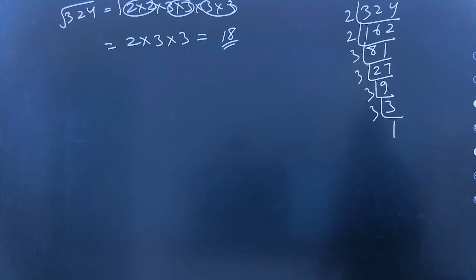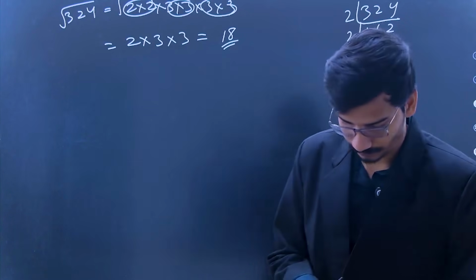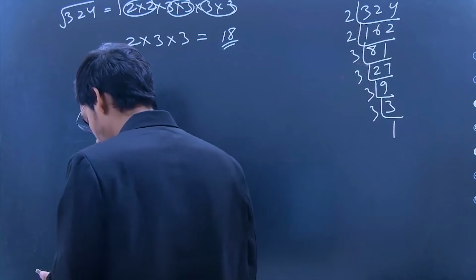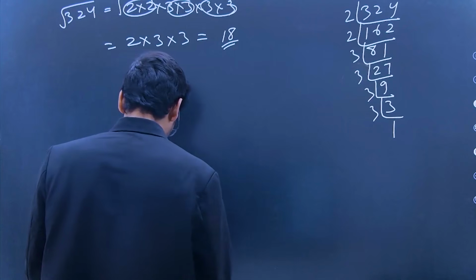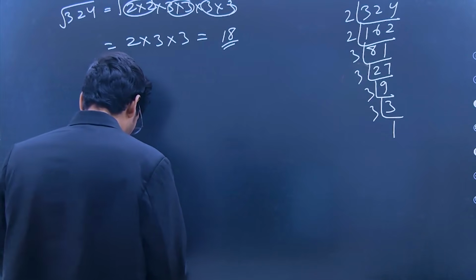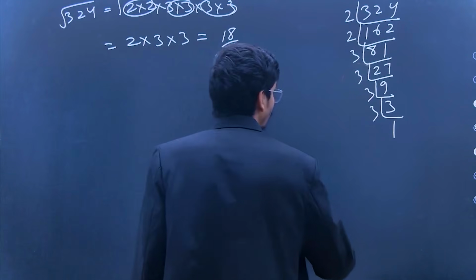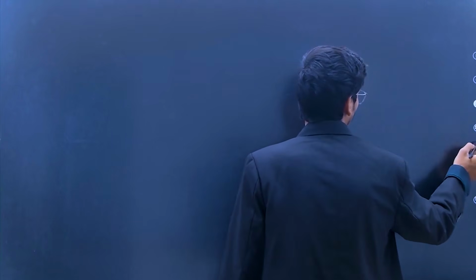Now take another example. I'm writing on the board. Another example, the square root of 11088.